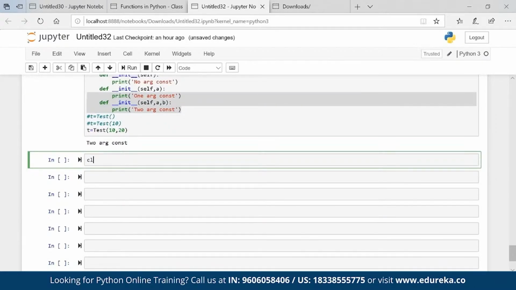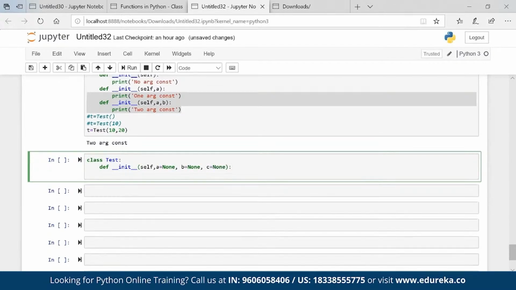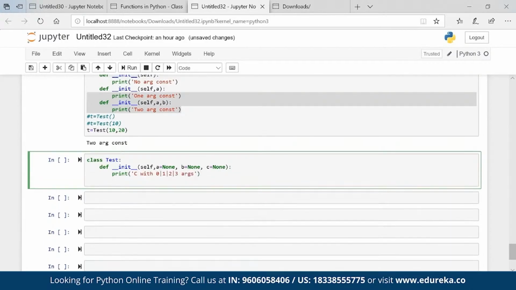That is the solution. So class Test, def __init__, self, comma, a equal to None, b equal to None, c equal to None, colon, print, let's say, constructor with 0, 1, 2, 3 arguments. t equal to Test().